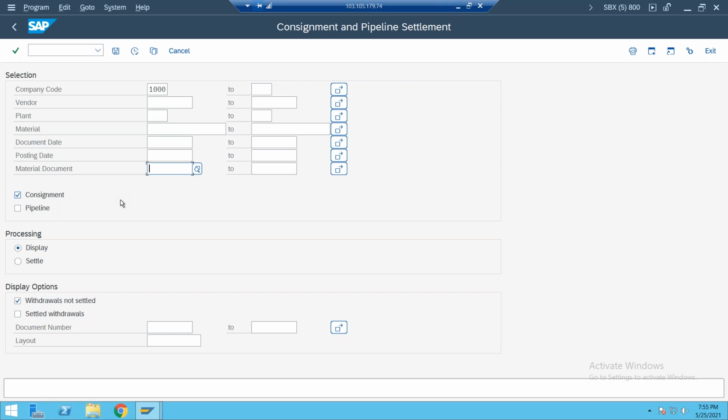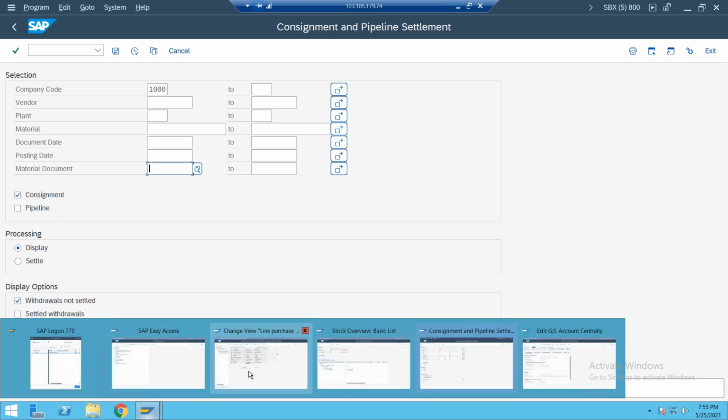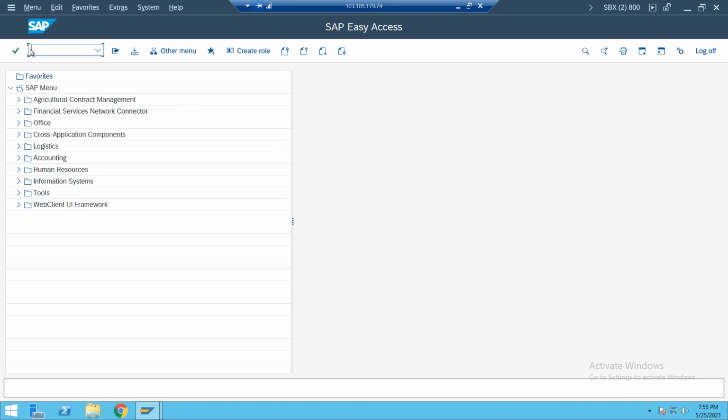In the second variant, if any stock is left out, we can return the stock. The complete vendor consignment stock you need to return to the vendor. And third, if we are not going to return it, and in future you require this material, any partial quantity left out, we can see in the own stock also. But some finance people made changes in the system, so because of that we are not able to move here. Today I'll rectify, and tomorrow we'll continue from here itself, don't worry.